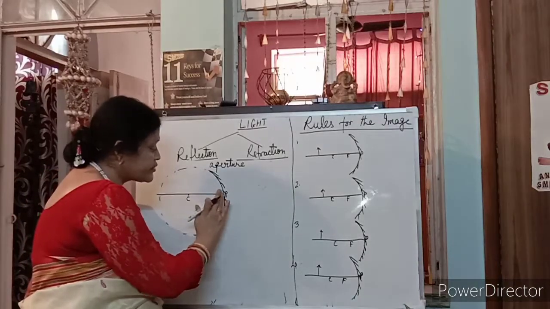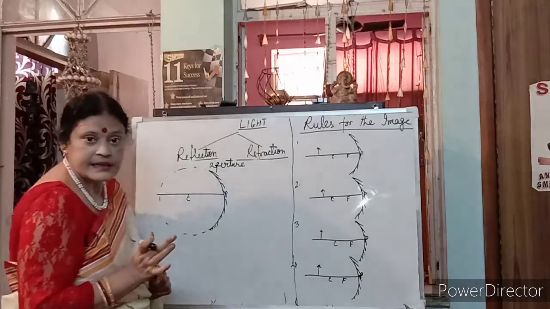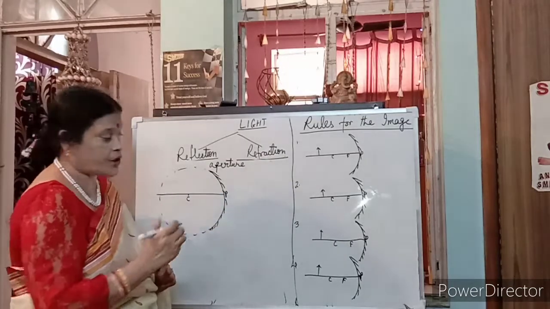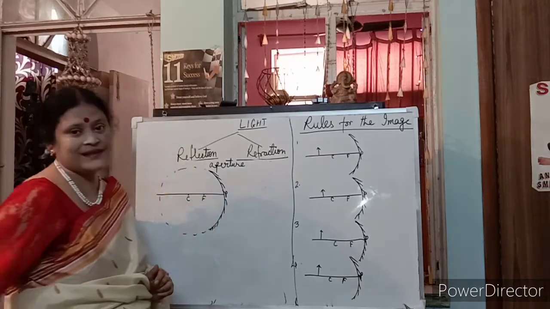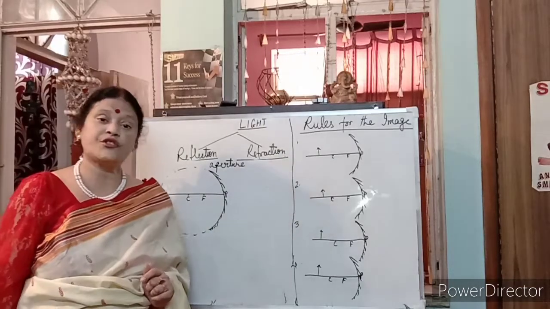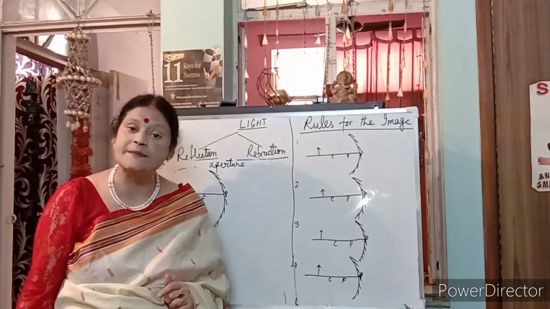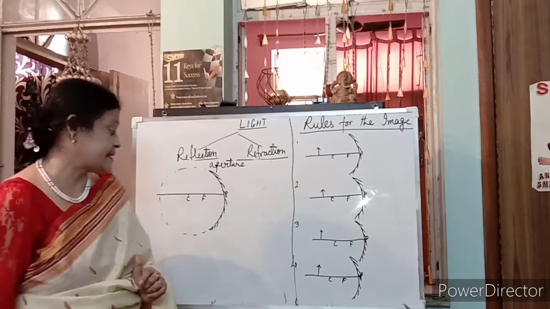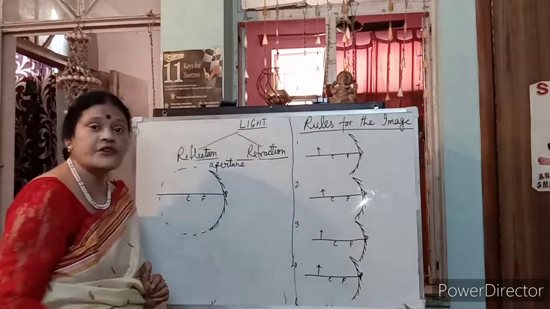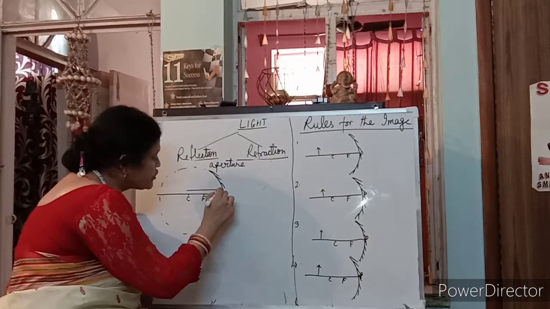And half of the center of curvature. Suppose you measure with a scale, suppose this is 6 centimeter. Now half is 3. That means this is the focus. Now what is actually the focus? The principal focus is the point through which the reflected rays pass and meet. Right? So the focus is half of the center of curvature. Clear?